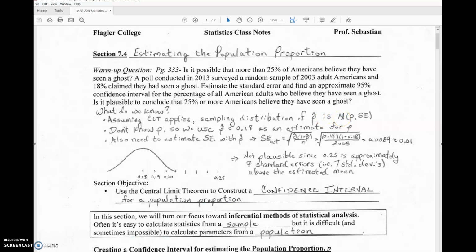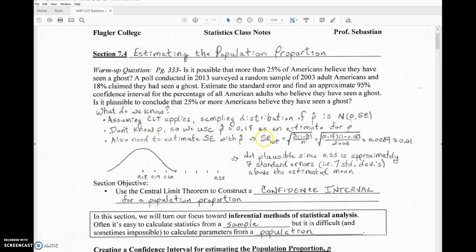So the sampling distribution of p hat is normal. It's a normal distribution with a mean of the true population proportion p and a standard deviation of the standard error, which remember is the square root of p times 1 minus p divided by n. Now we don't know p, so what we do is we use p hat, which is our sample proportion. That's 18% here, so we write it as a proportion, 0.18, as an estimate for the population proportion p.